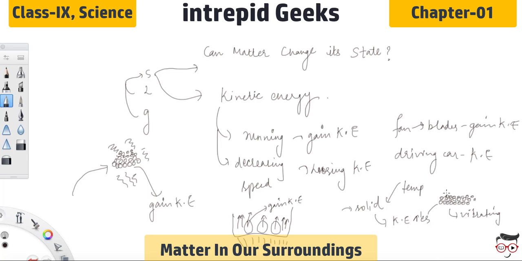Because you have studied that matter has a force of attraction between its particles. So whenever we supply temperature, the temperature is trying to overcome this force of attraction. The particles are trying to separate from each other, but due to the force of attraction, they are not easily separable. That is why they vibrate first, and then they move. So this is the concept of the effect of temperature on matter, particularly on solids, and the concept of kinetic energy and its increase.